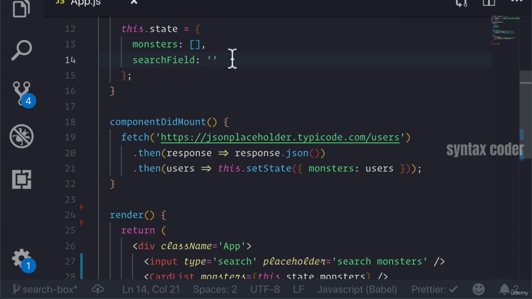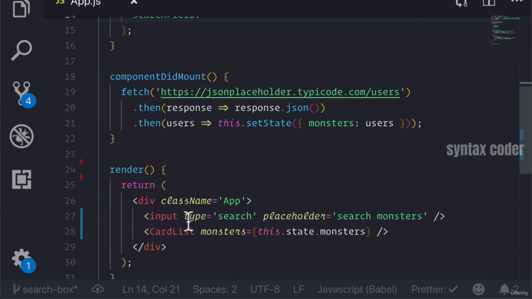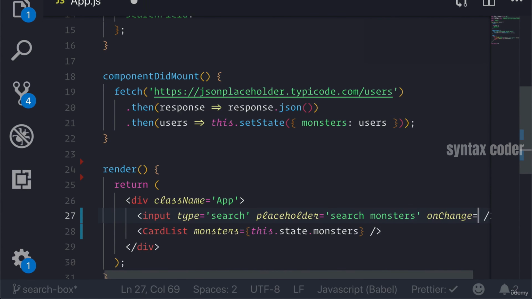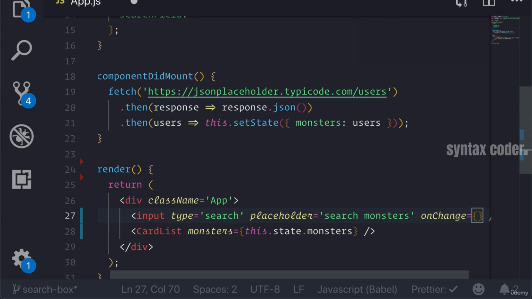Next, what we'll do is we actually have access to this method on our input called onChange. What onChange does is it fires with this synthetic event, which is essentially just an event in our browser, right? Whenever the input is changed, so whenever the user types or removes anything. But let's just take a look at what that looks like.